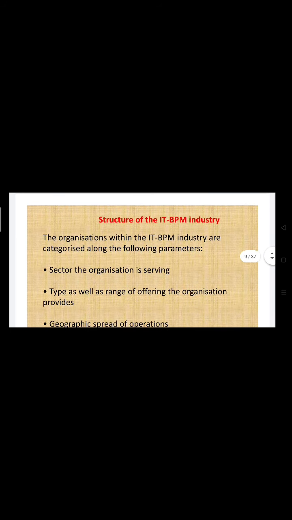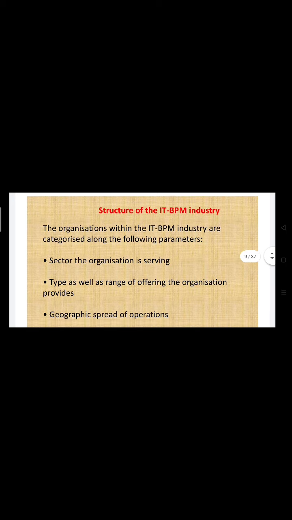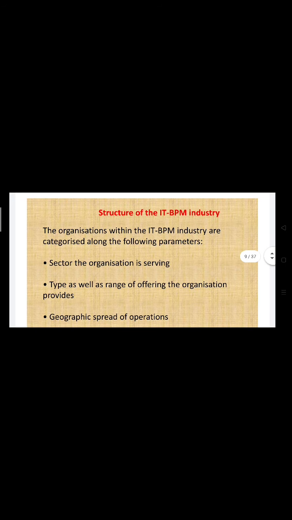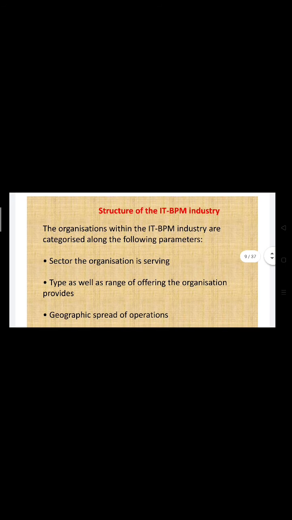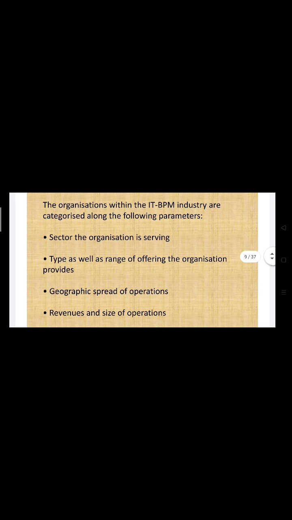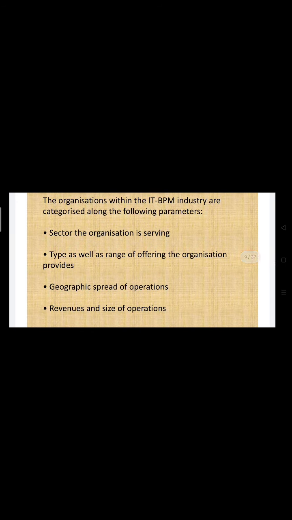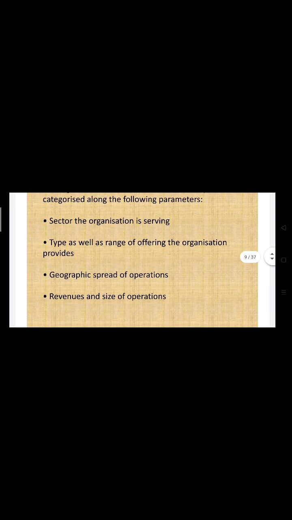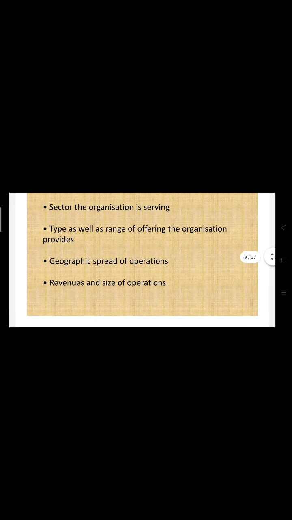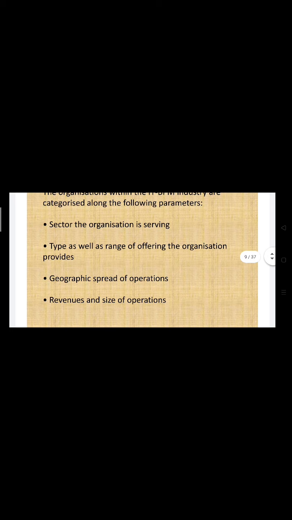So what is the structure of the IT BPM industry? The organizations within the IT BPM industry are categorized as follows. The sector the organization is serving, right? In which sectors is the organization serving, the type as well as the range, right? So what is the type?